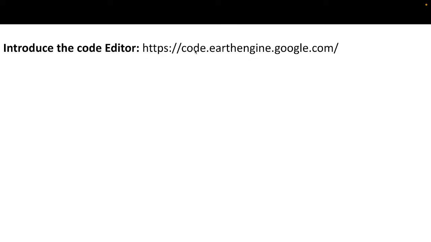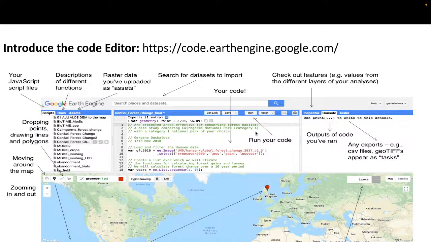code.earthengine.google.com. Visit this link and you will easily get this interface. This is called the JavaScript API code editor. In this code editor we can write only JavaScript. This environment is only for JavaScript, but when you work with Python, you need to create another environment. I will also show you how to easily create this type of environment.